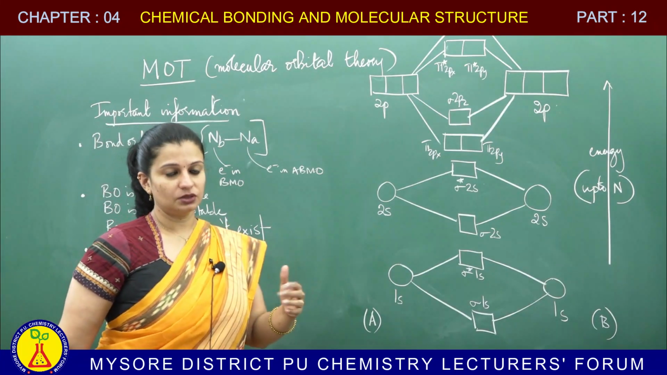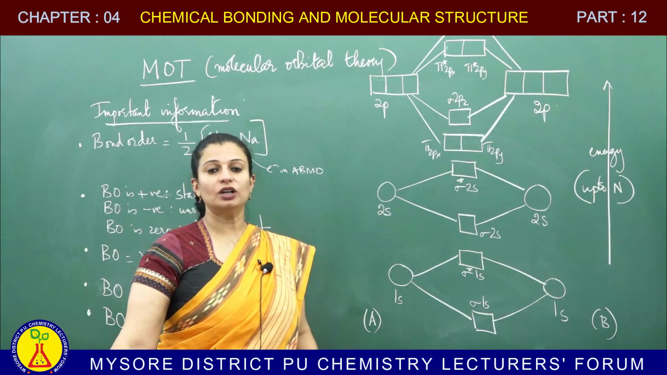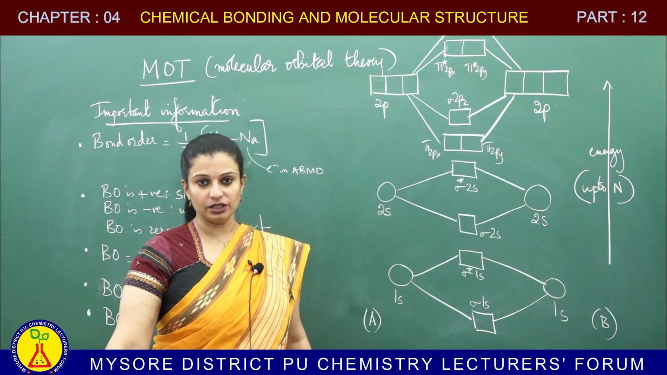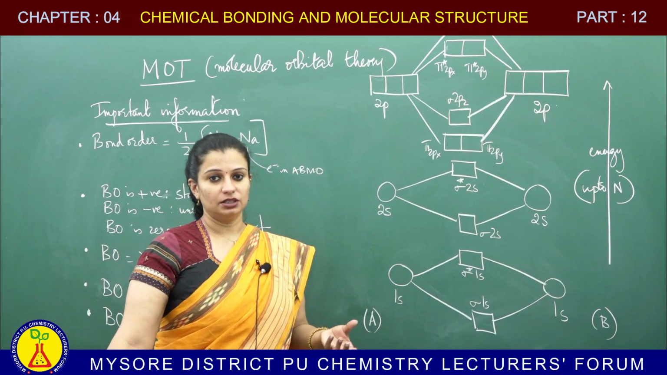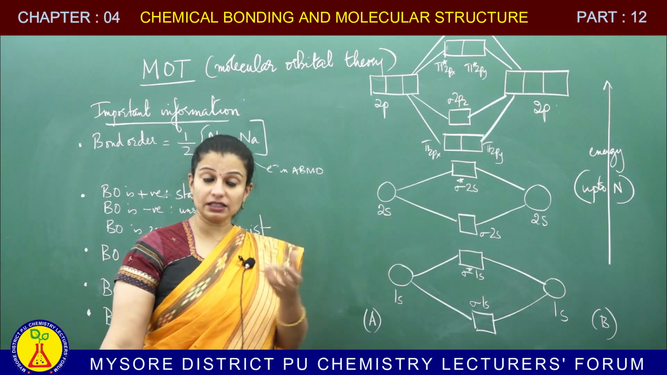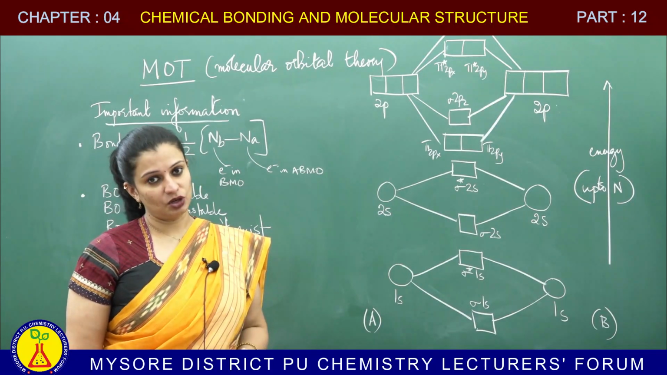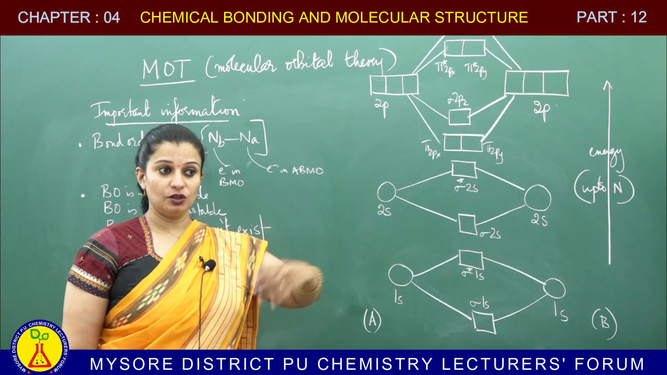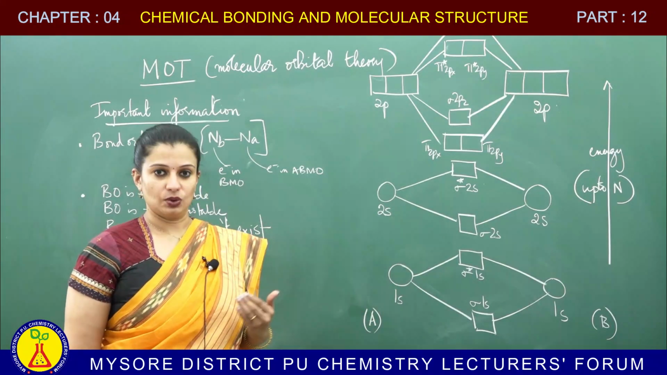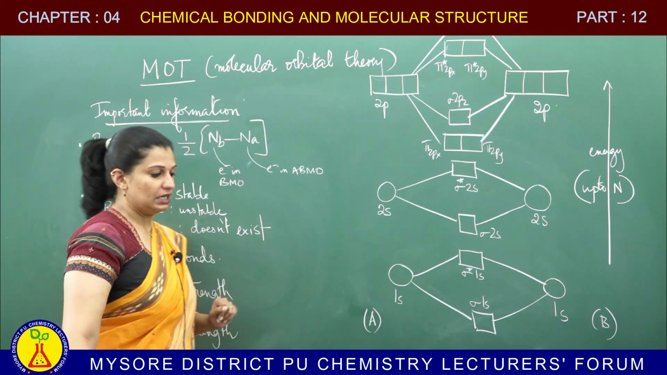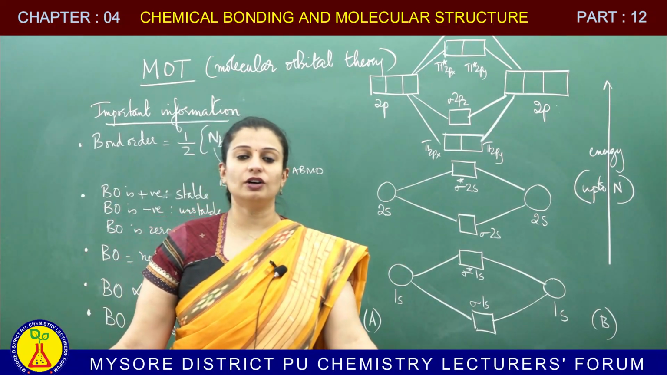These are some very, very important things which will be given as a question. They will ask you to comment on the bond order or the bond strength of the molecule given to you. So, you have to write the molecular orbital diagram, show the electronic configuration, calculate the bond order, and once you get a positive bond order, you can say the molecule is stable. If you get a value of 3, you can say it is more stable than a bond order of 2, and so on.